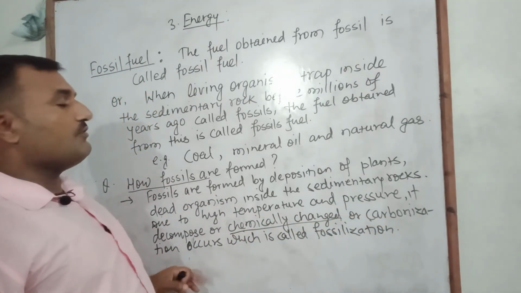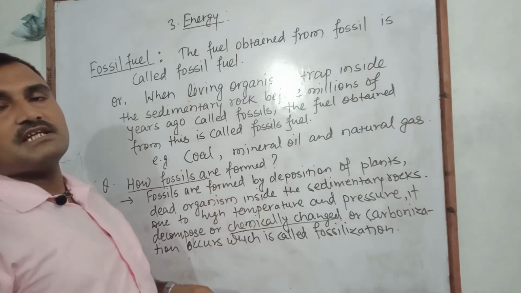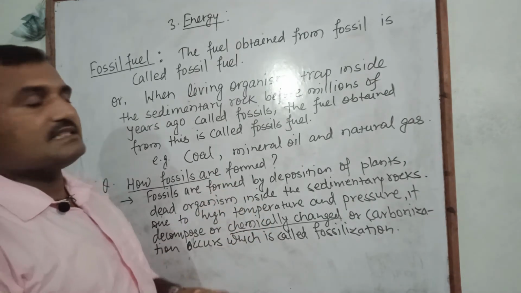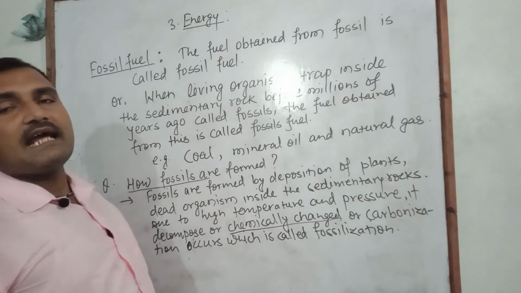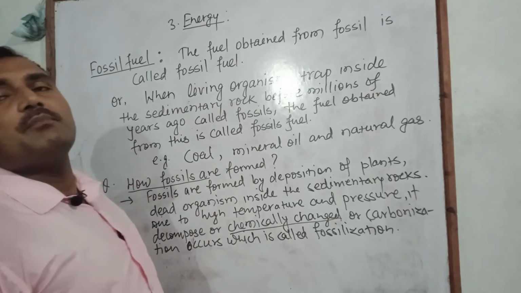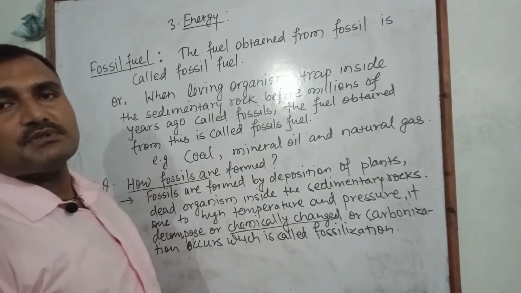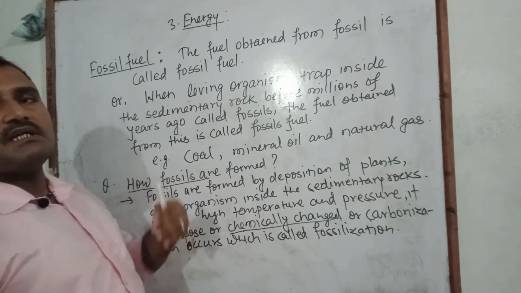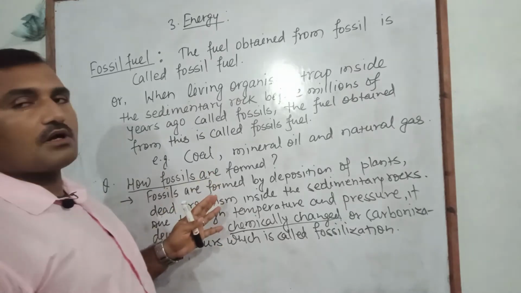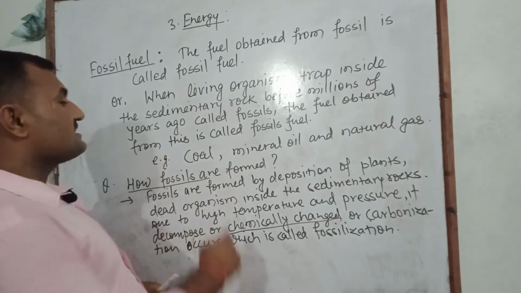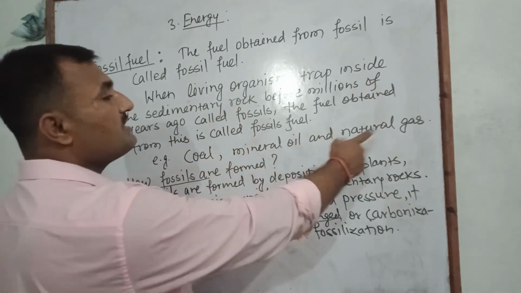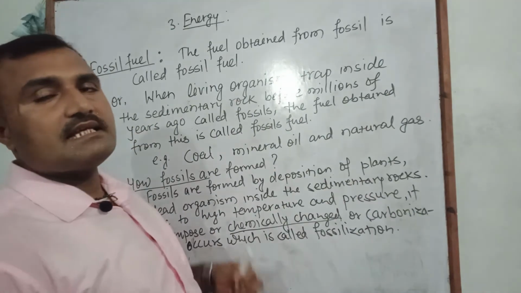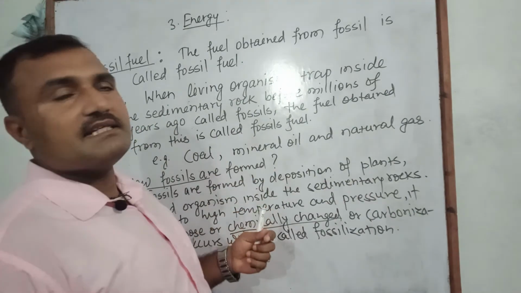This process of formation of fossil is also known as fossilization, or simply we can write: fossils are formed by the fossilization process by deposition of living organisms inside the sedimentary rock. Now we respectively discuss coal, mineral oil, natural gas, and then their advantages and disadvantages.